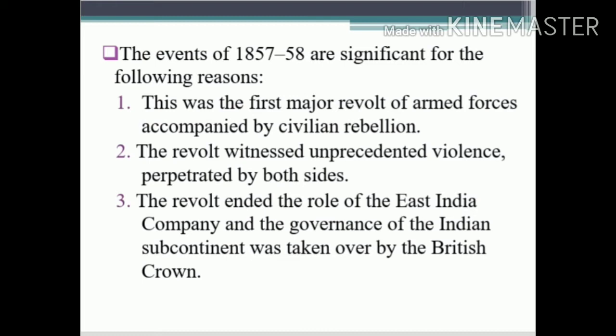The revolt ended the rule of the East India Company and the governance of the Indian subcontinent was taken over by the British Crown. After the revolt was over, the British government recalled all the Indian governors to Britain. So these are the reasons why we are calling this incident of 1857-58 the Great Rebellion.